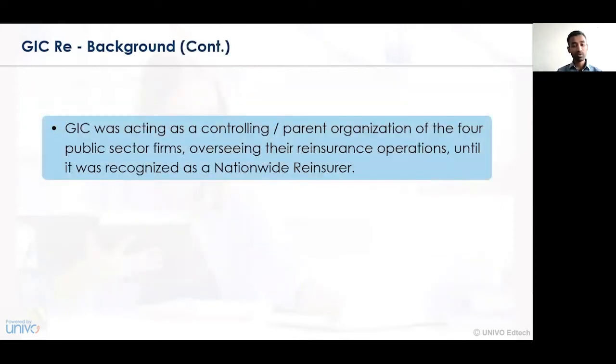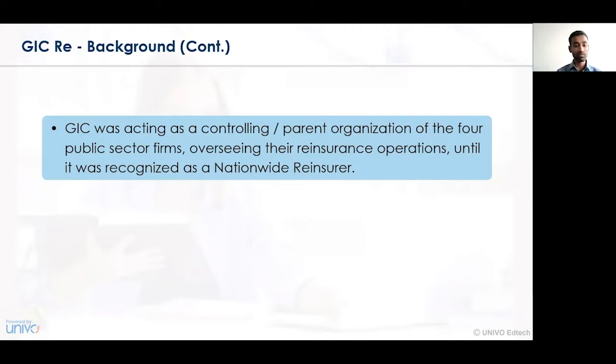GIC was acting as a controlling or parent agent for four of the public sector private firms. For these various firms, GIC acted as a parent, a mediator, or a controller, overseeing the reinsurance business operations until it was recognized nationwide. So what happened? GIC was established and recognized as the nationwide reinsurance broker. In case of reinsurance, GIC's name is taken first, and it is portrayed as a prime participant in the general insurance or the reinsurance business.